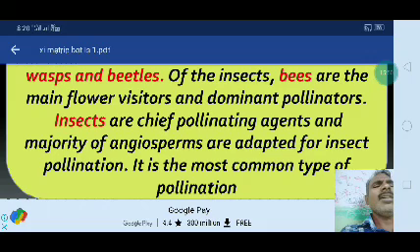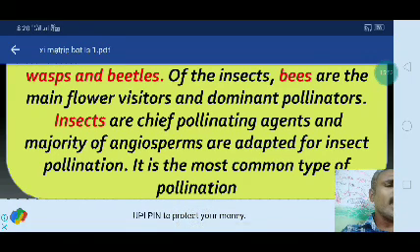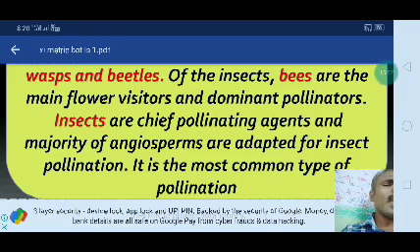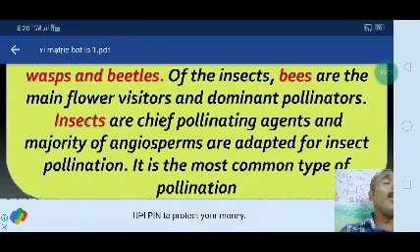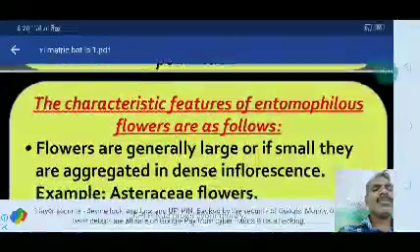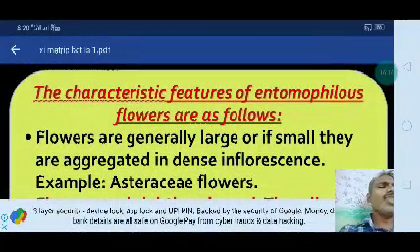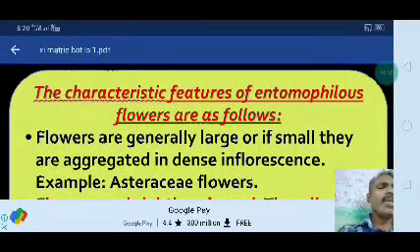Whereas the insects are chief pollinating agents, and the majority of angiosperms are adapted for insect pollination. Majority of angiosperm plants are mostly adapted to insects only. It is the most common type of pollination. Bees are dominant pollinators. Insects are chief pollinating agents. What are the characteristic features of entomophilous flowers? They are as follows.